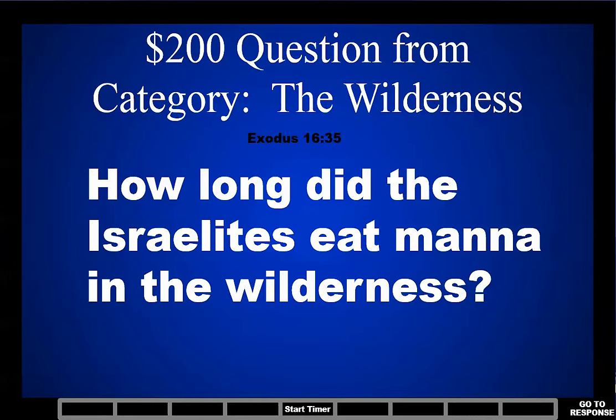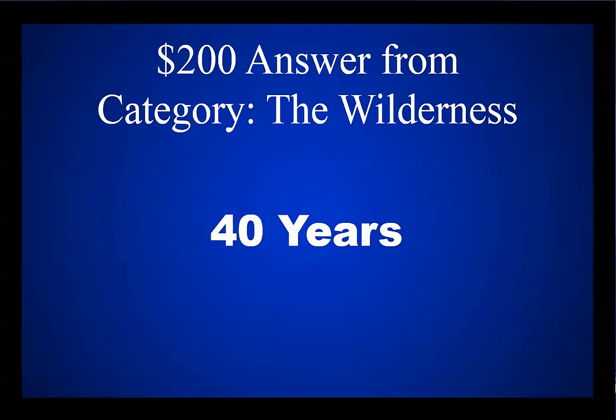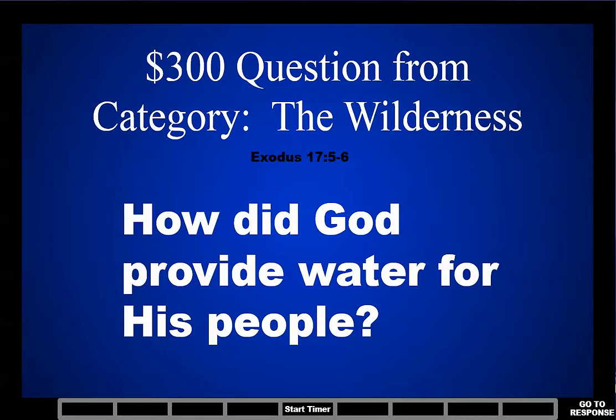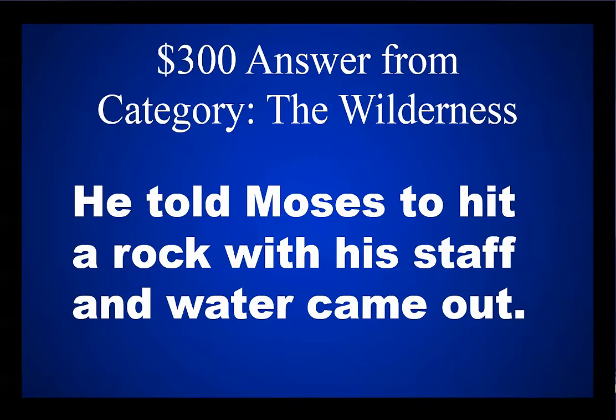$200 question from the category The Wilderness. How long did the Israelites eat manna in the wilderness? 40 years. $300 question from the category The Wilderness. How did God provide water for his people? He told Moses to hit a rock with his staff and water came out.